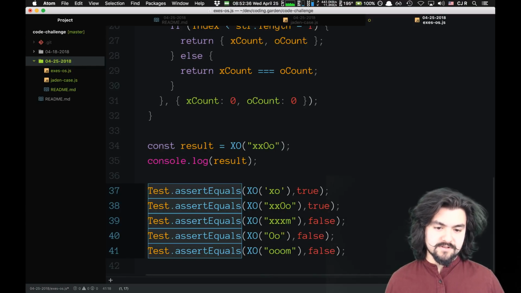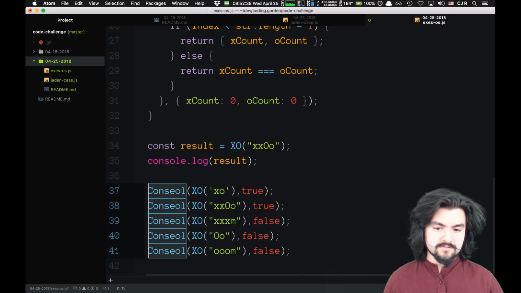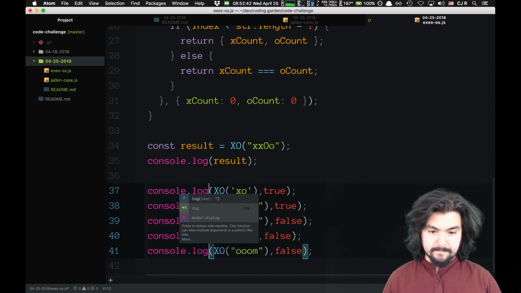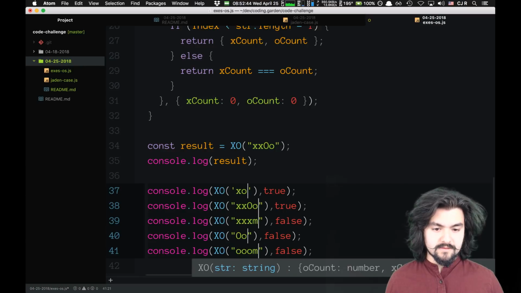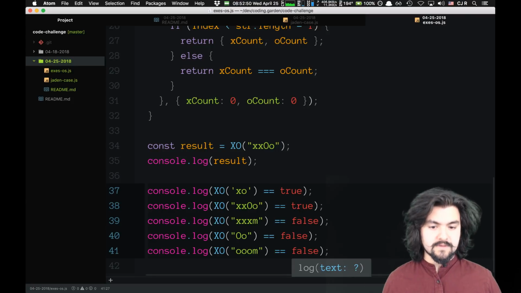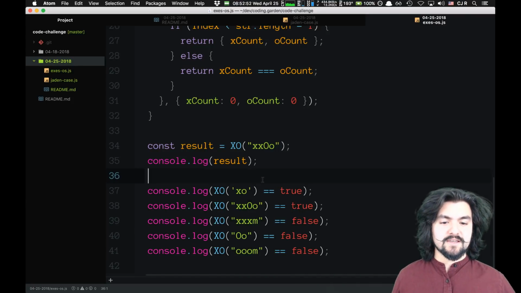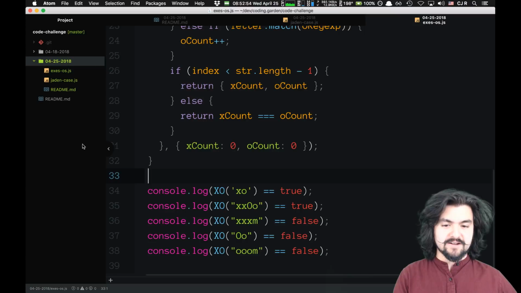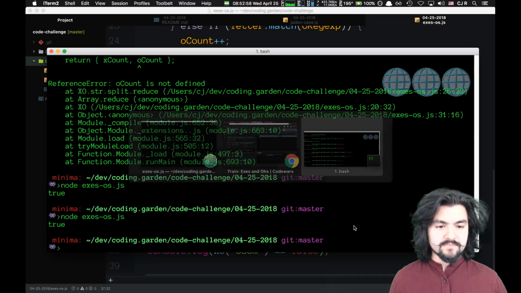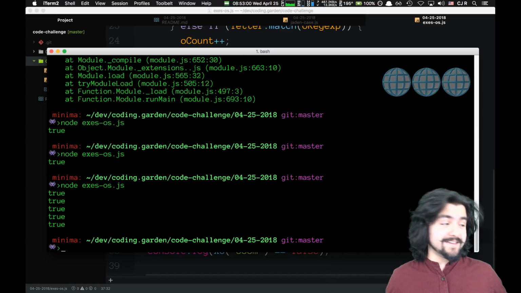Actually, let's do this. We'll do console.log. So we should see all true logs, meaning that our function worked if this worked. Let's see. Hey, it worked.